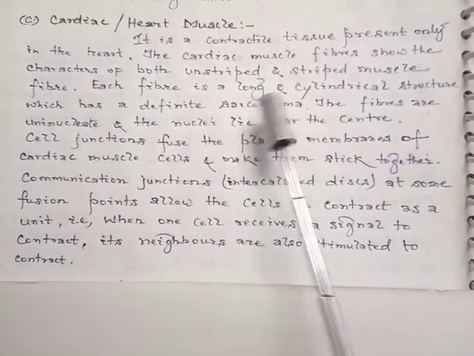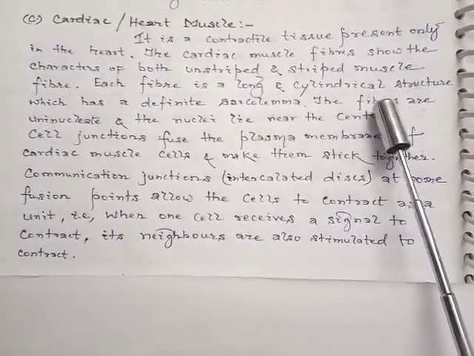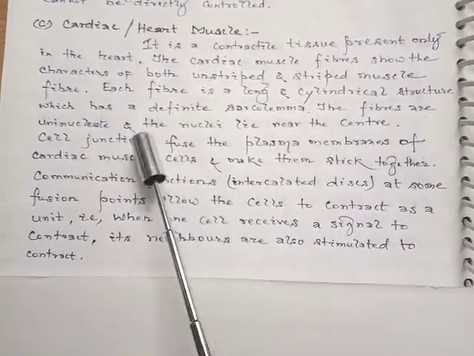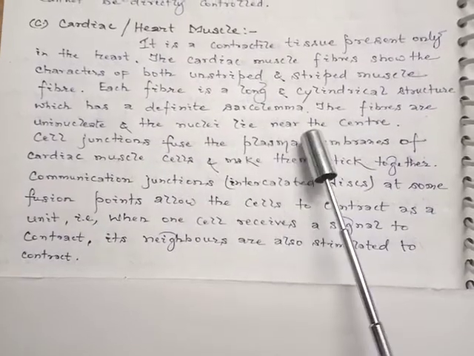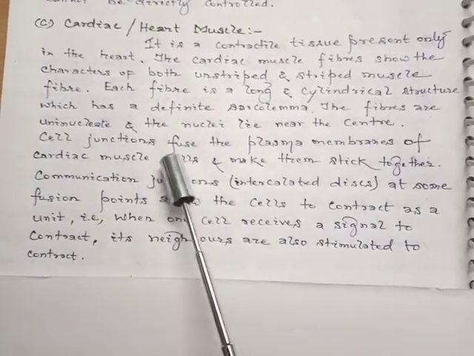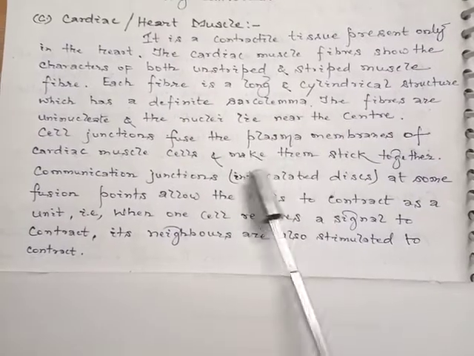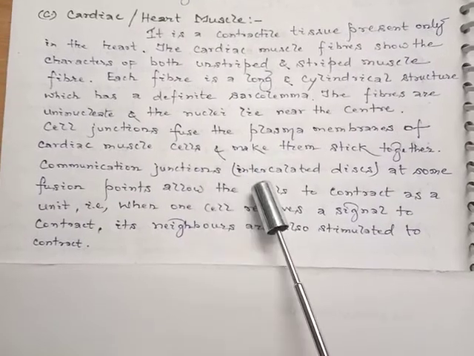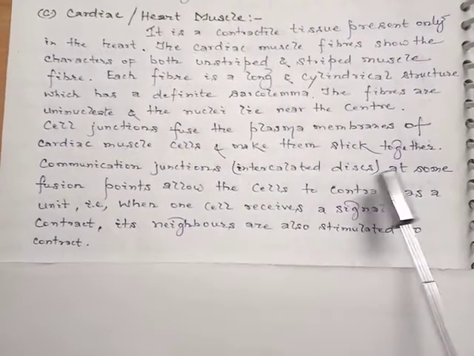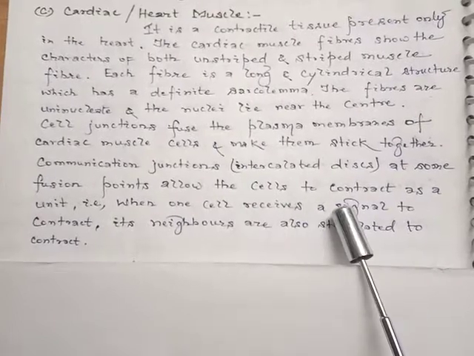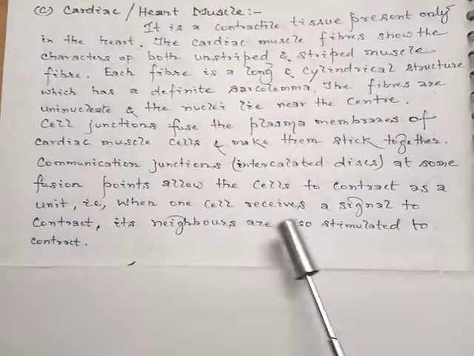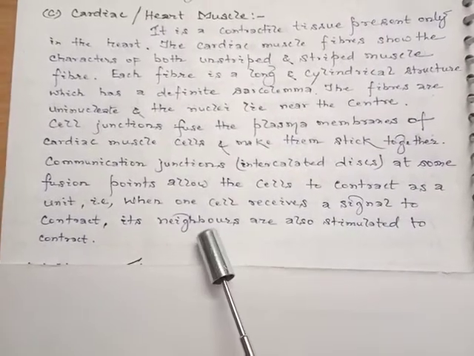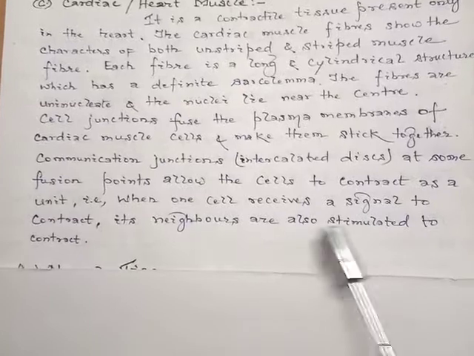Each fiber is a long and cylindrical structure which has a definite sarcolemma. The fibers are uninucleate and the nuclei lie near the center. Cell junctions fuse the plasma membranes of cardiac muscle cells and make them stick together. Communication junctions, which are intercalated discs at some fusion points, allow the cells to contract as a unit. So when one cell receives a signal to contract, its neighbors are also stimulated to contract.